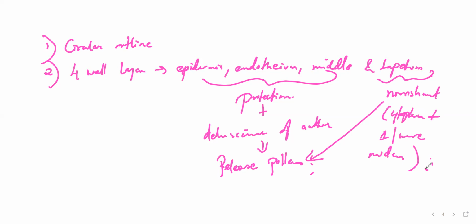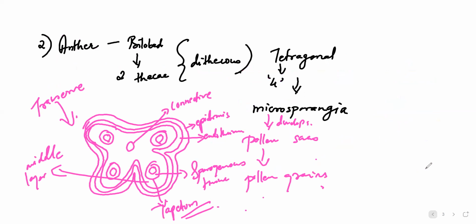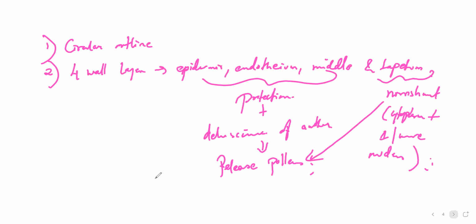Whenever the anther is in a young stage, a very small stage, the sporangium has these circles, which are called sporangious tissue. So the third point: when the anther is at a younger stage, it has sporangious tissue at the center.